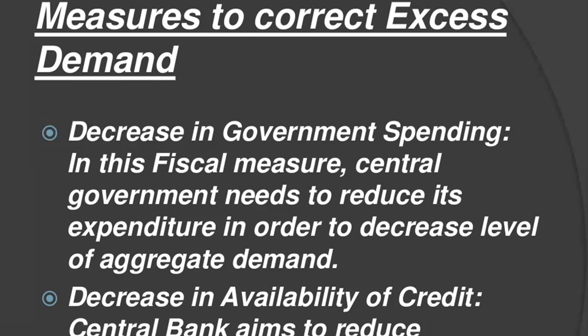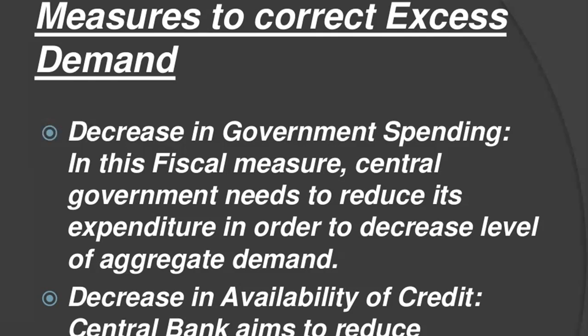So what measures can we take to correct the excess demand? During excess demand, the current aggregate demand in the economy is more than the full employment level of output. It happens because of a rise in money supply and availability of credit on easy terms. In order to correct the excess demand, the following measures may be adopted.